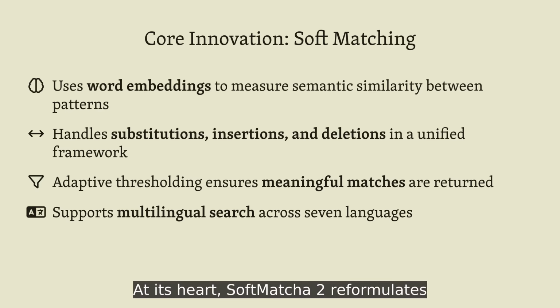At its heart, SoftMatcha 2 reformulates search as finding token sequences with high semantic similarity using cosine distances between embeddings. This allows the algorithm to recognize that Olympics gold medalist and Olympic silver medalist are meaningfully related, capturing the kinds of variations that matter for understanding training data contamination and model behavior.